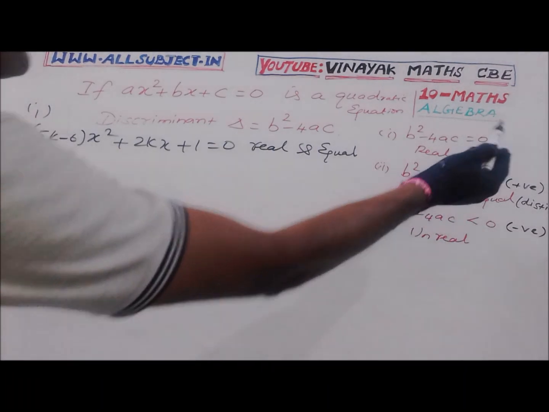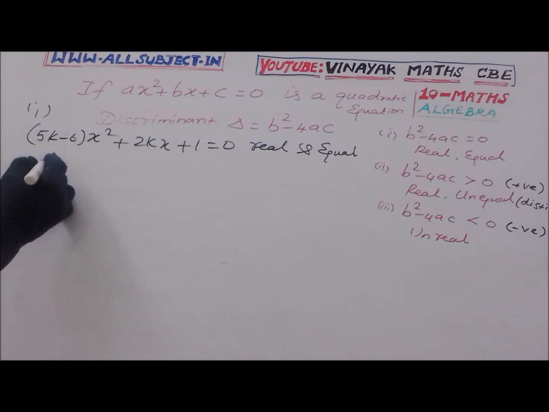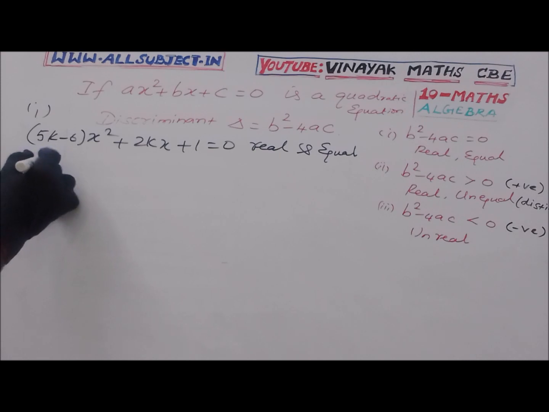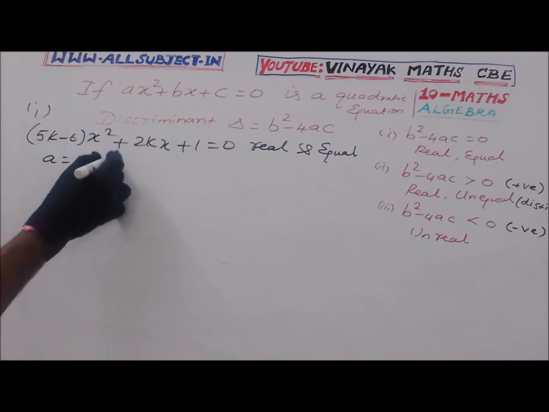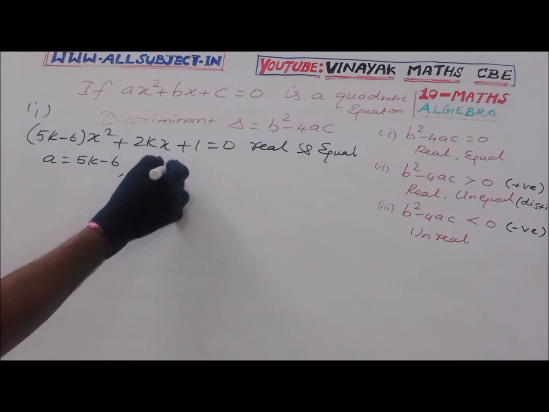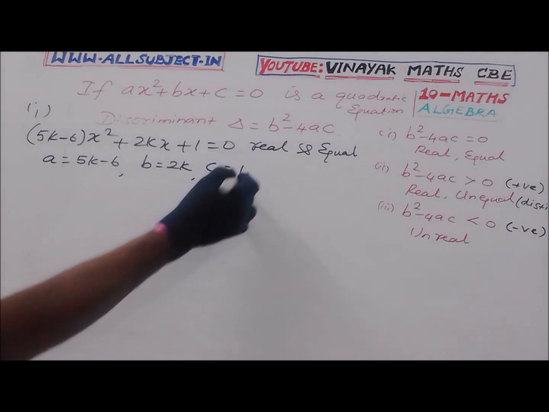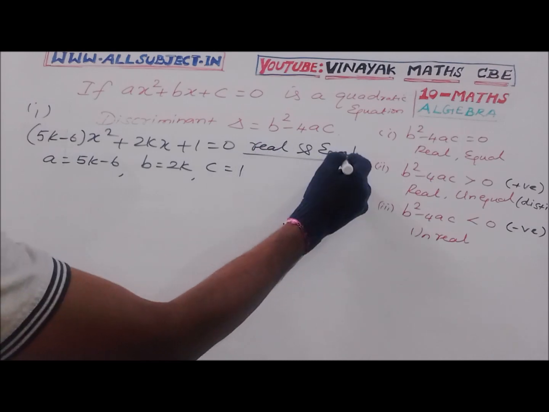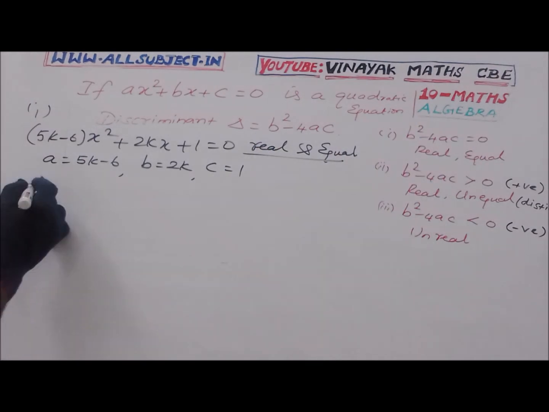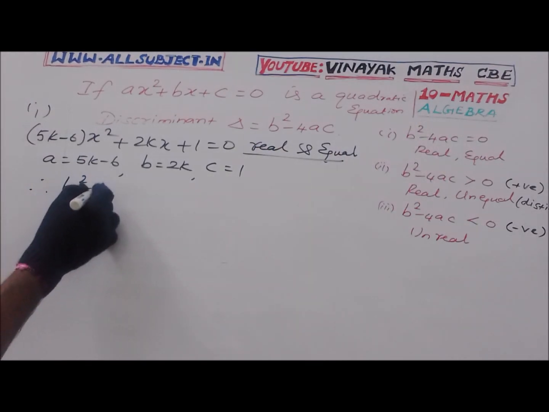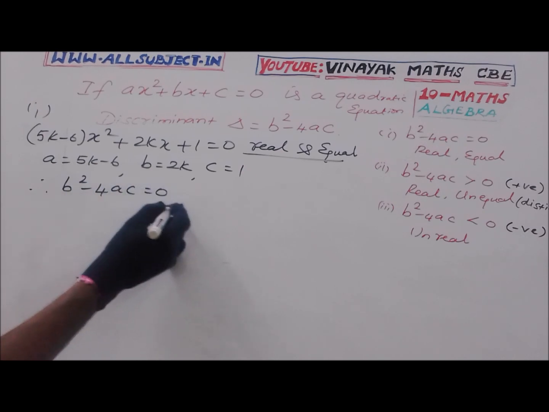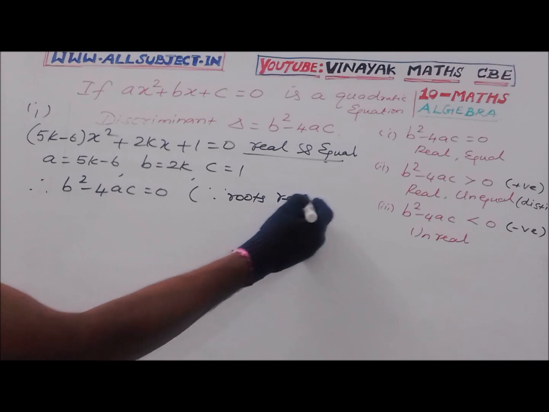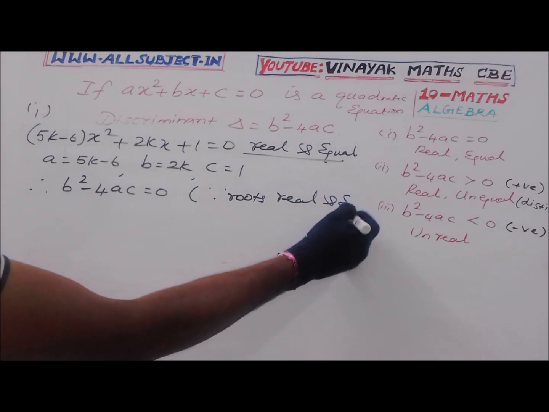We have b square minus 4ac is equal to 0. Comparing with the general equation, we have a equal to 5k minus 6, b equal to 2k and c is equal to 1. Roots are real and equal, therefore b square minus 4ac is equal to 0.